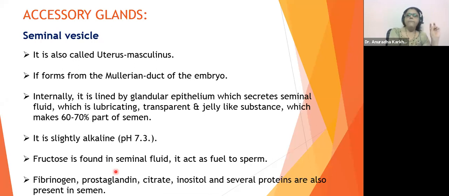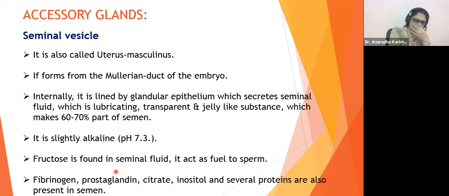Fibrinogen, prostaglandin, citrate, inositol, and several other proteins are also present in the semen, which are secreted by seminal vesicles. Okay. This is the first one, my dear. This is the first one only, Aditi. Don't worry, I haven't missed anything.